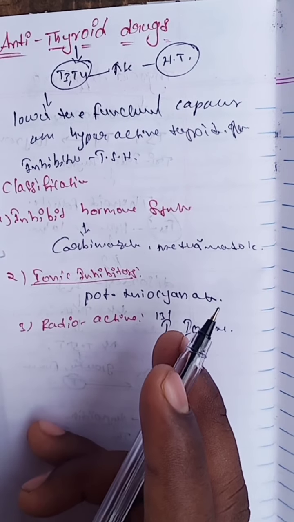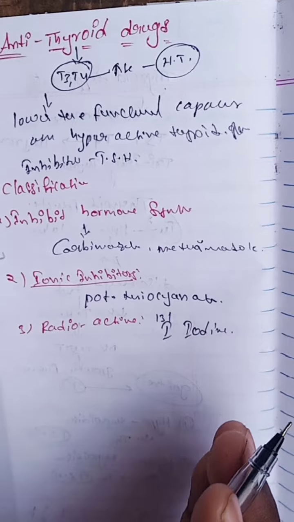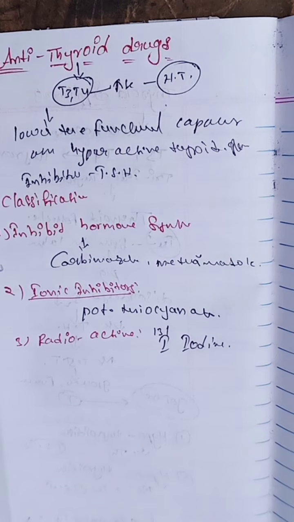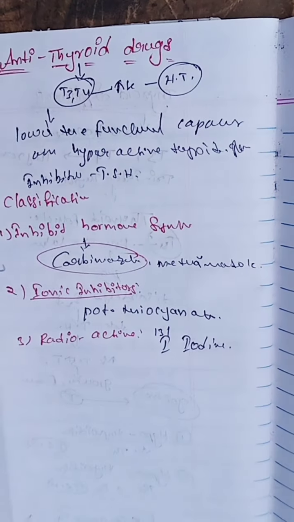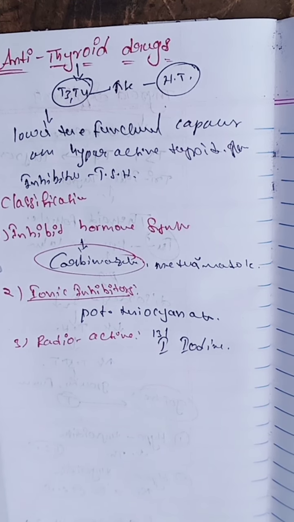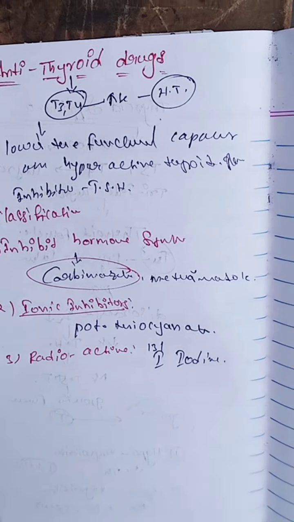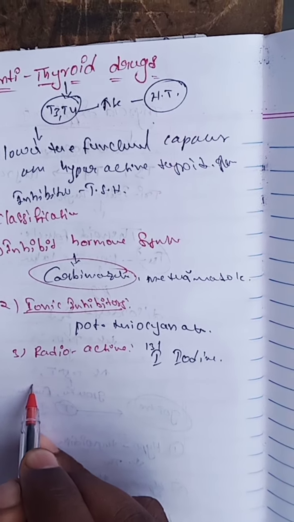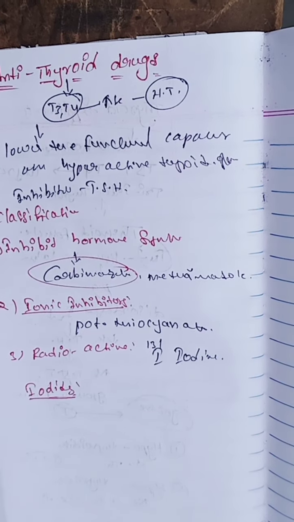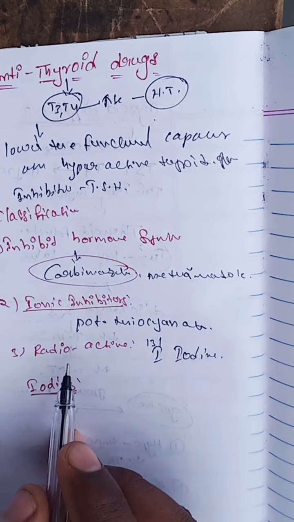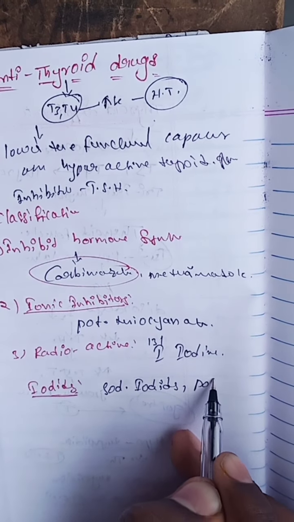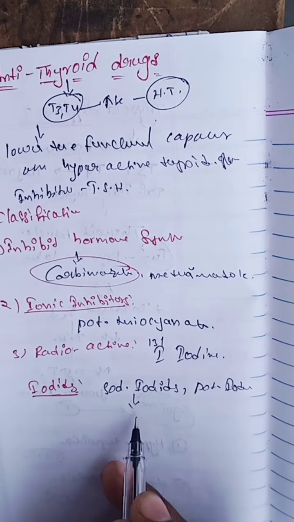So these are all the examples for anti-thyroid drugs. We already discussed carbimazole, and next we will discuss the remaining drugs and what happens in the body. Now we discuss the iodides. Examples of iodides are sodium iodide and potassium iodide. Now we discuss sodium iodide.